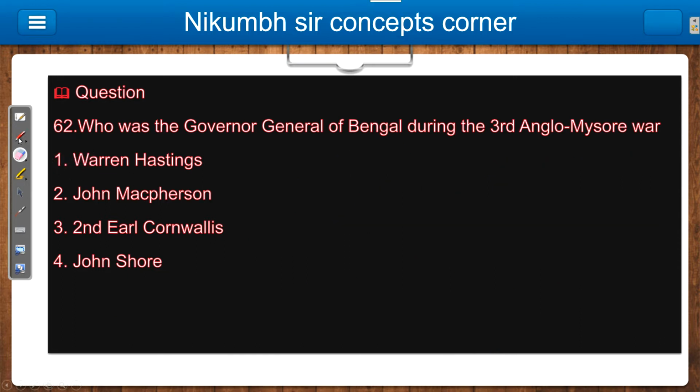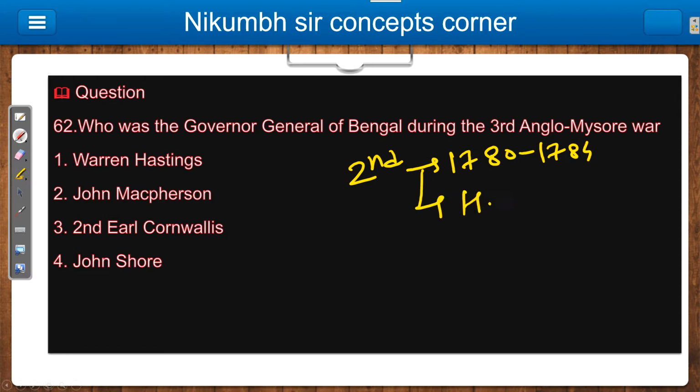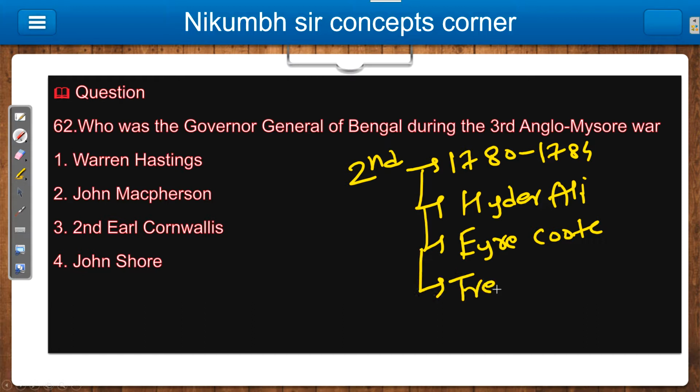So let's move to the second Anglo-Mysore War. What happened? The second Anglo-Mysore War happens between 1780 and 1784. Hyder Ali is gone now. Hyder Ali died, and at that time Eyre Coote is there from the British side, and the Treaty of Mangalore.